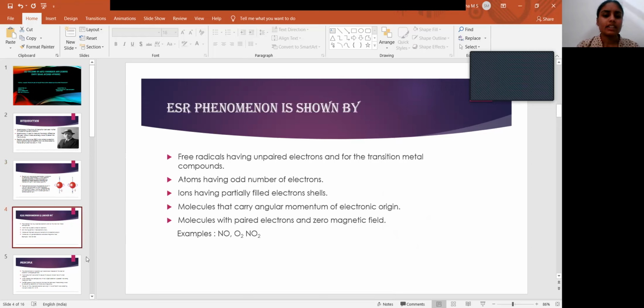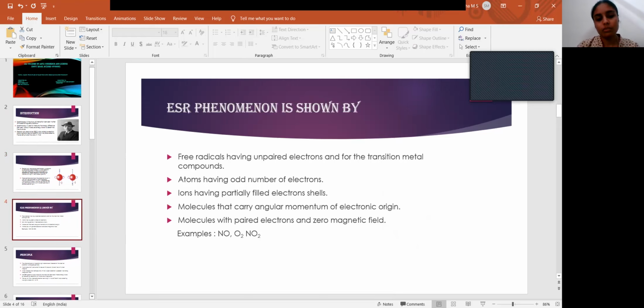ESR is not shown by every molecule. It is shown only by free radicals having unpaired electrons, transition metal compounds, atoms having an odd number of electrons, ions having partially filled electron shells, molecules that carry angular momentum of electronic origin, and molecules with unpaired electrons at zero magnetic field. Examples are NO, O2 and NO2.